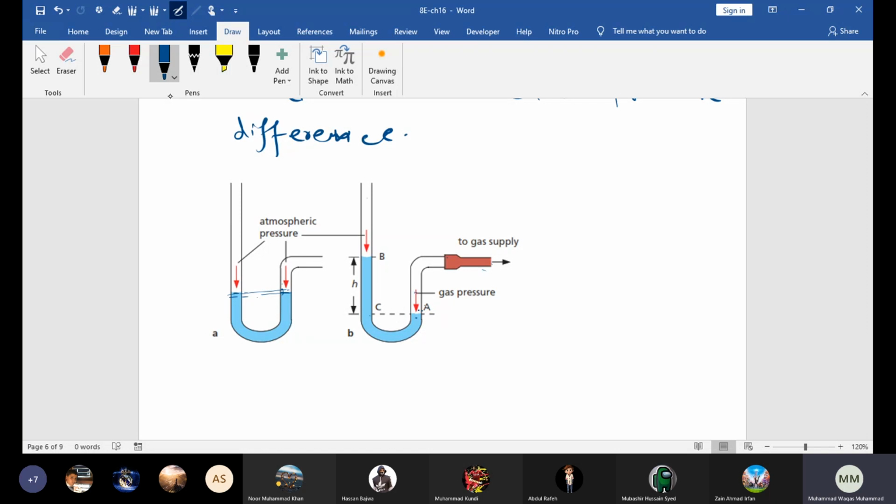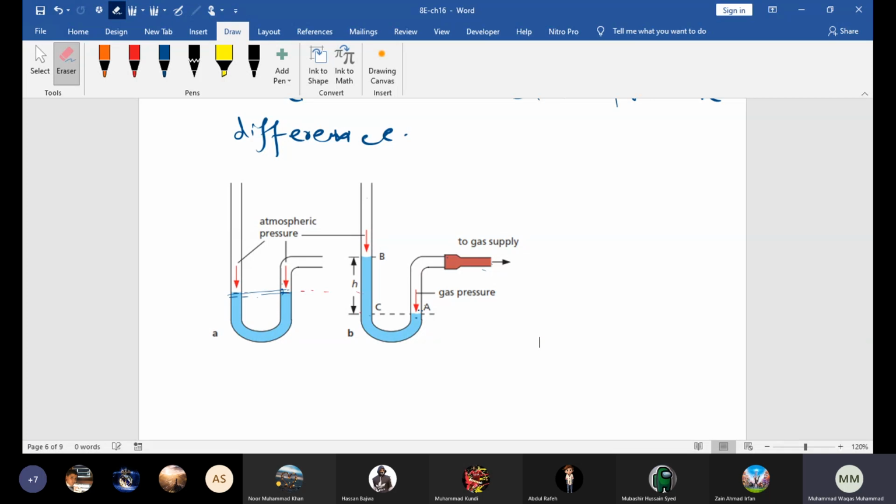And now, beta, if the gas pressure would be less than the atmospheric pressure, then what would happen? The right one would be higher. If the gas pressure would be less than, I can show with the red. Then the situation would be like this. So this is the original now. Then it will be here, and it would be something like this, right? What did you note? Yes, sir.